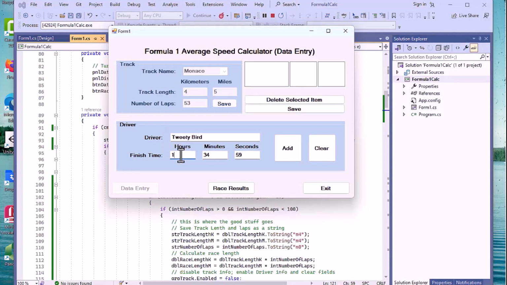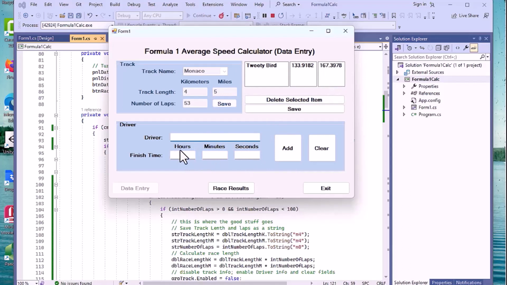So we'll put in... Although we might want to think about that when a race has a red flag, and they close the race down, it could take quite some time to get up there. Usually they're about an hour and a half. But we'll put in a 1 here. So that's good. Now we're going to save all this, and we'll do our add here. And it put in Tweety Bird and got that piece in there. Nice. 59 seconds worked great.